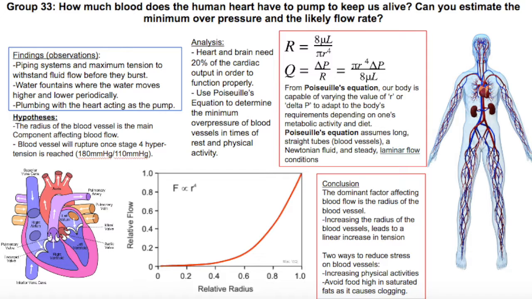Many people do not find out they have high blood pressure until they have problems with their heart, kidney, or brain. 2 ways to reduce the stress on the blood vessels are increasing physical activities and avoiding food high in saturated fats.